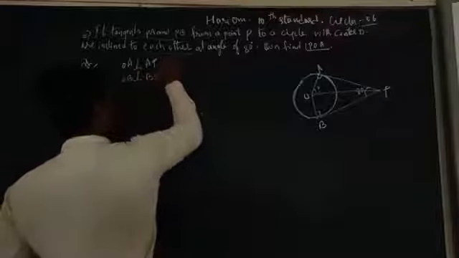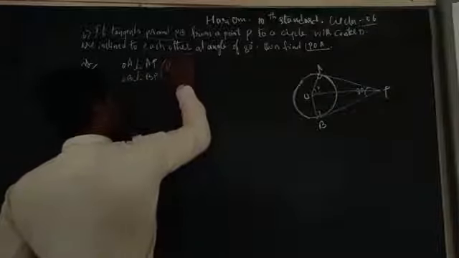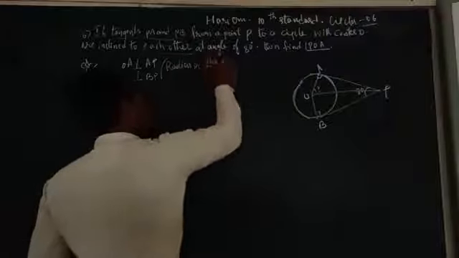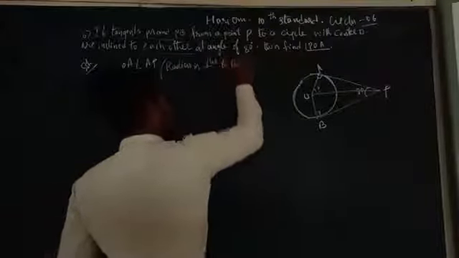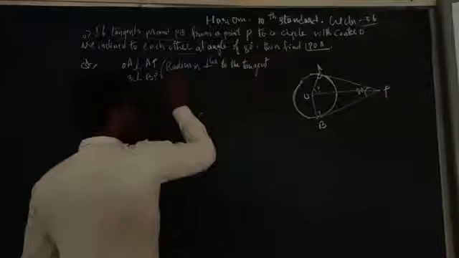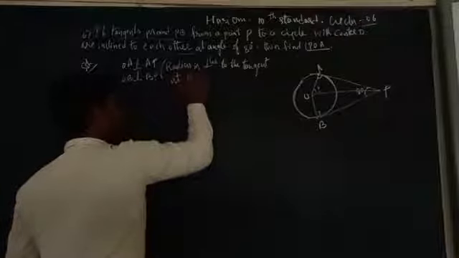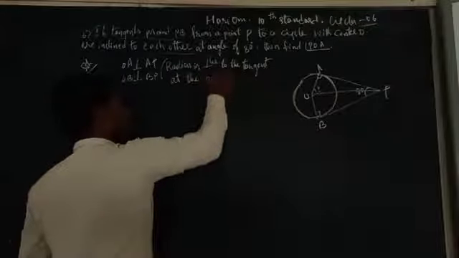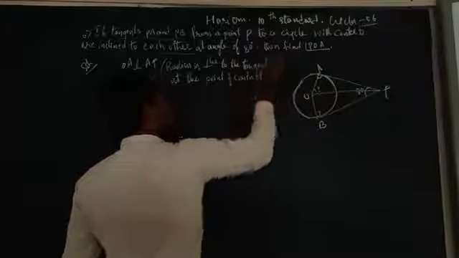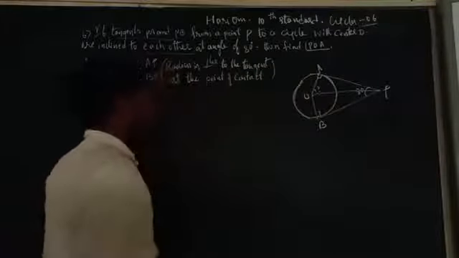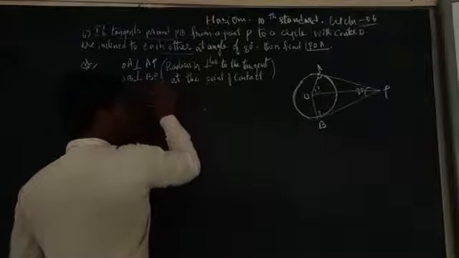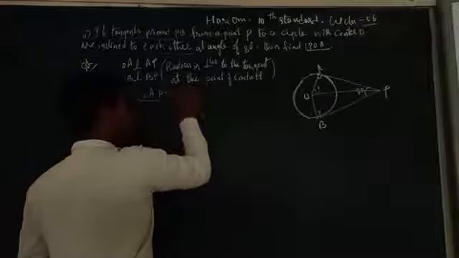Reason: we need to write radius is perpendicular to the tangent at the point of contact. Now we can write angle OAP is equal to angle OBP.